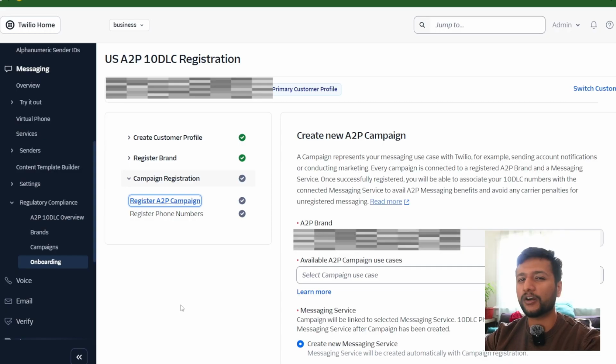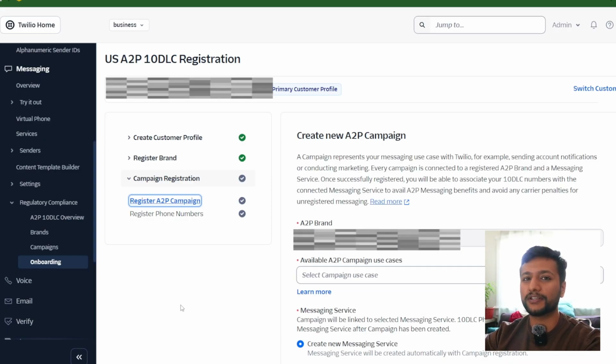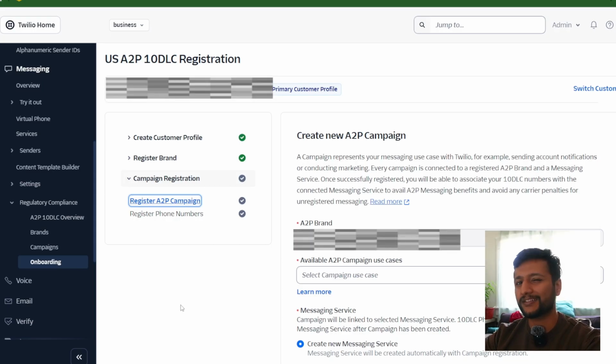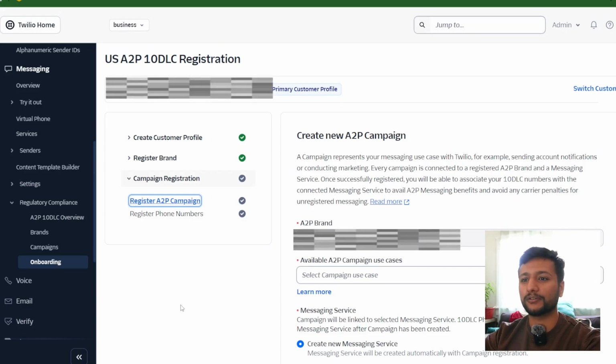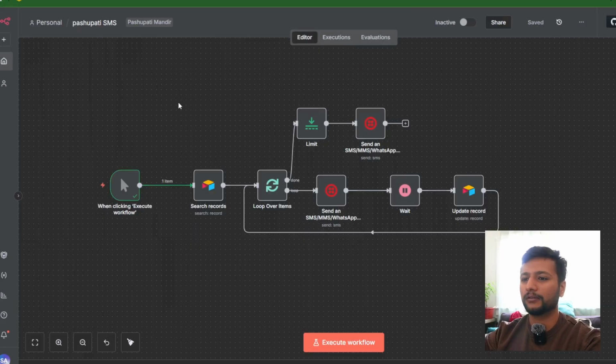And it took me more than a month to get registered with Twilio for this single phone number. So yeah, that's the tricky part of this automation. Building a workflow is not a big deal. Getting actually registered with Twilio is the big part. Once that is done, the workflow is ready. It starts sending SMS in a matter of minutes.